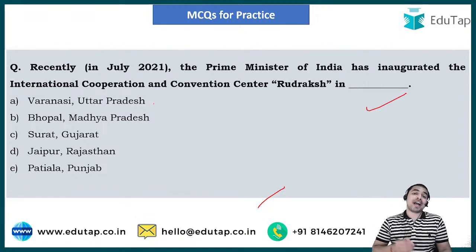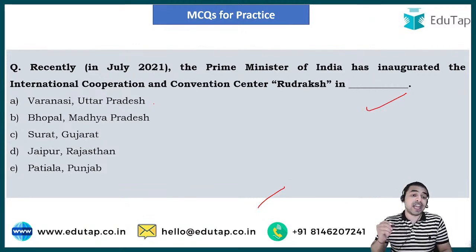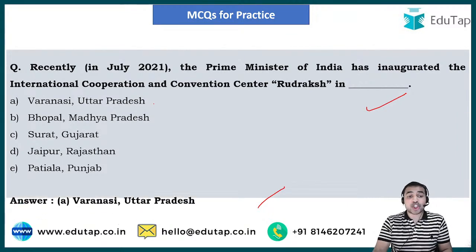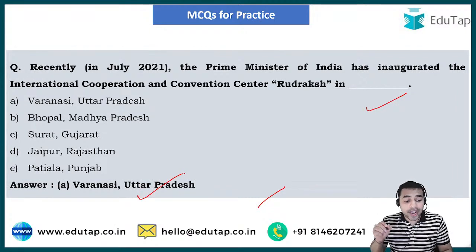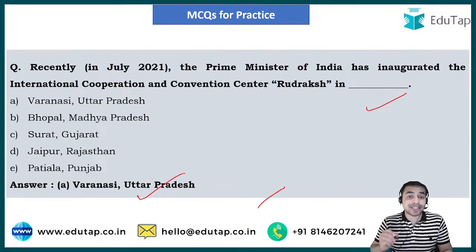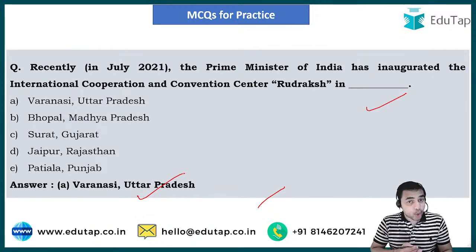So guys, please tell me the answer in the comment section below, in which place the Prime Minister of India has recently inaugurated the International Cooperation and Convention Center Rudraksha. And guys, the right answer to this question is option A, Varanasi, Uttar Pradesh. So guys, in Varanasi, Uttar Pradesh, this particular convention center was recently inaugurated by the Prime Minister of India. Now let's move on to the next question of the day.